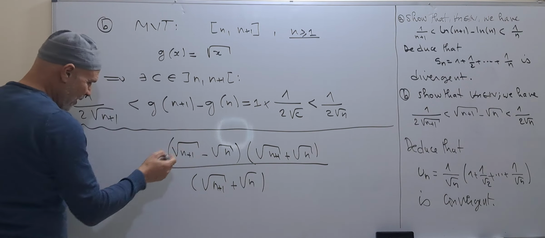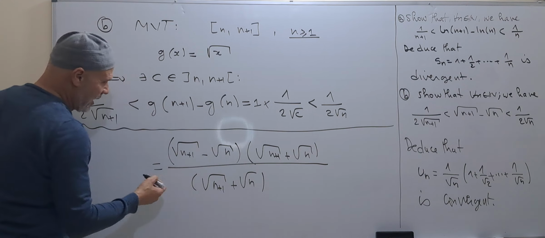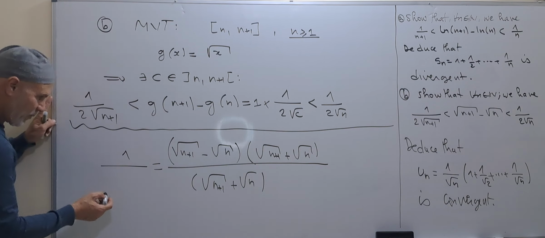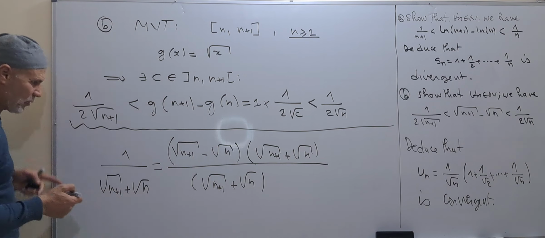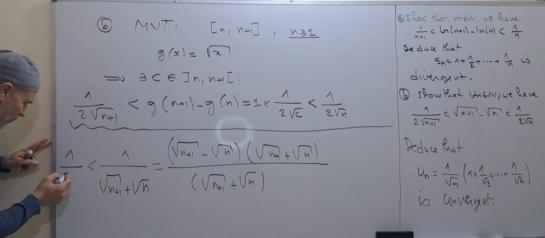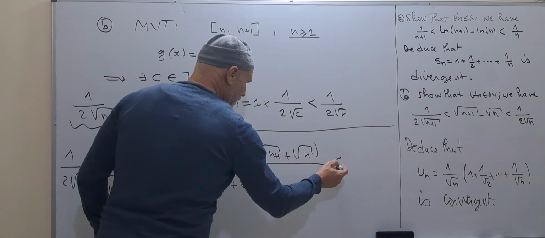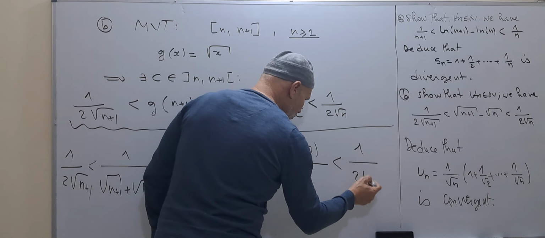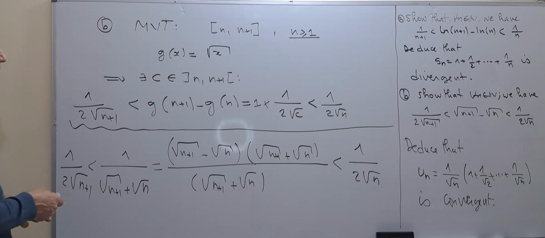From the numerator we get n plus 1 minus n, which means 1, and from the denominator we have the square root of n plus 1 plus the square root of n. This is strictly greater than 1 over 2 square root of n plus 1, and strictly less than 1 over 2 square root of n. So we have two ways to deal with this question.